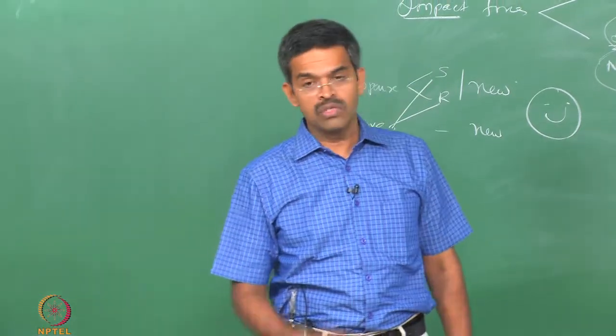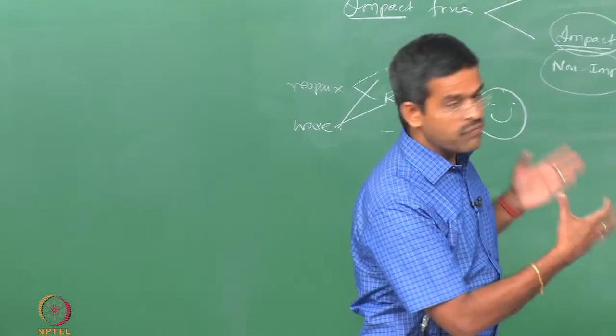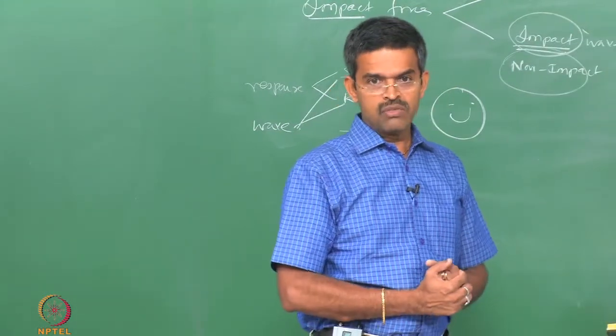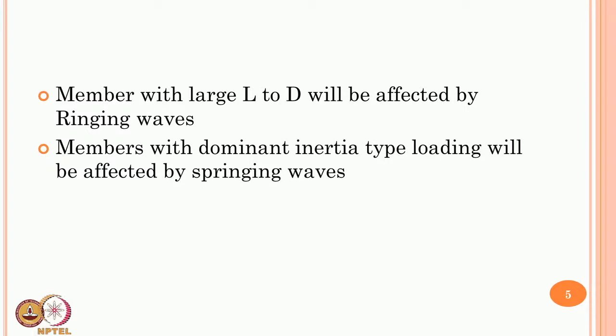Now let us see what are those analytical problems available in f of t, that is force generation system using a conventional wave theory. People have said that members with large length to diameter ratio, because we know that the L by D ratio as far as TLP members are concerned is phenomenally different and significant, will be affected by ringing responses or ringing waves, and people also said members which are inertia dominant will be also affected.